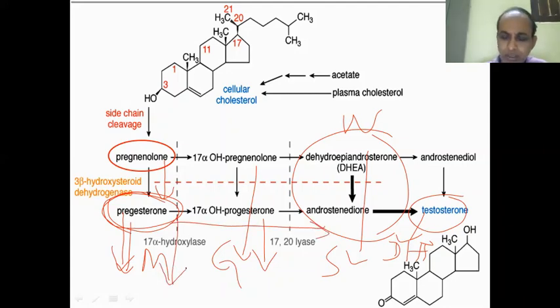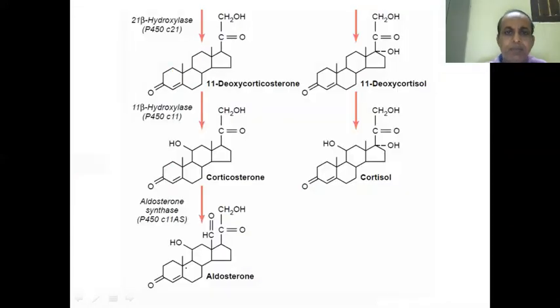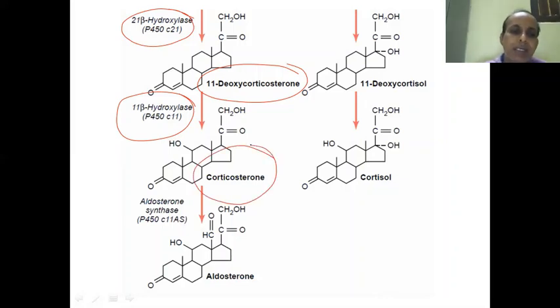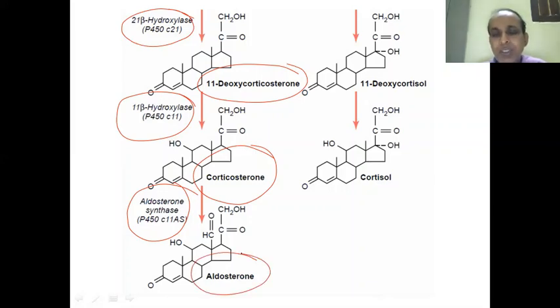When progesterone is acted upon by another enzyme, 21 beta hydroxylase, the molecule formed is 11-deoxycorticosterone. Then another enzyme comes into play, 11 beta hydroxylase, and corticosterone is synthesized. Lastly, aldosterone is synthesized by the last enzyme. So there are three enzymes in this mineralocorticoid pathway.